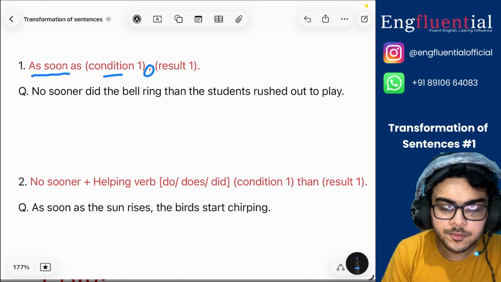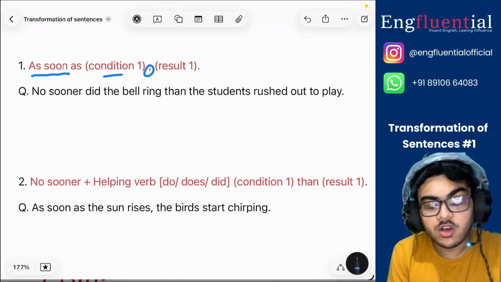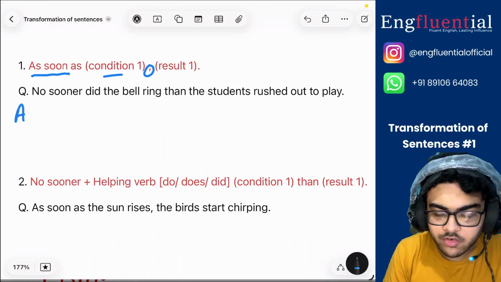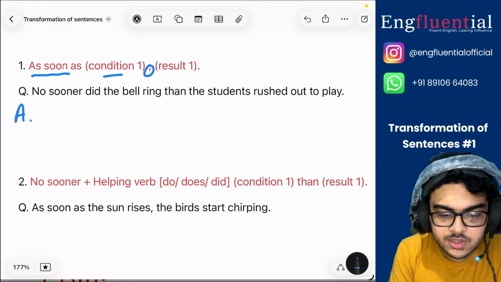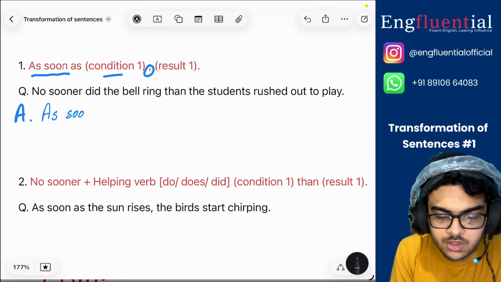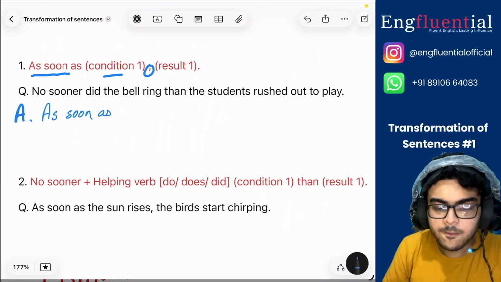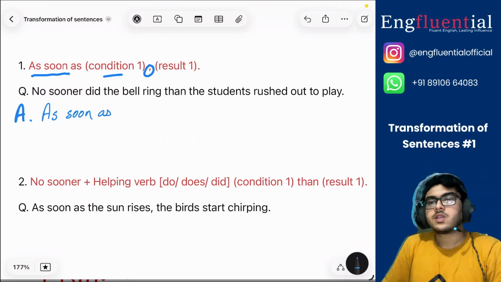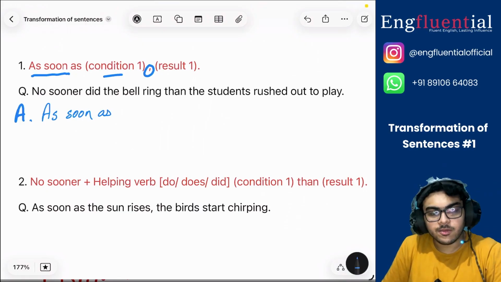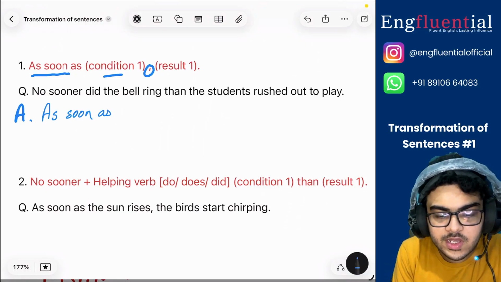What is that? Let's say if I am to convert this, I will write first is as soon as. Here, since the sentence is saying did, right? The original sentence has did.